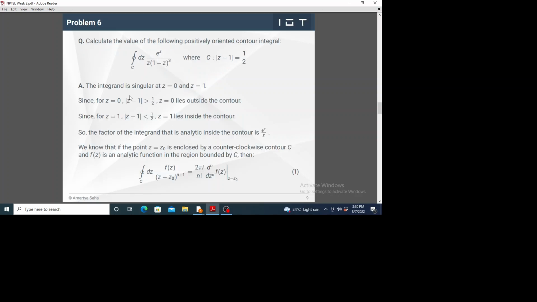So straightforward now. Only z equals 1 is inside the contour. So e to the power z by z is the analytic factor of the integrand. By the higher Cauchy integral formula, this equation 1, we differentiate it twice at point z equal to 1. So this is twice differentiation, and then substitute z equals 1 and you will get this answer, minus i pi e.